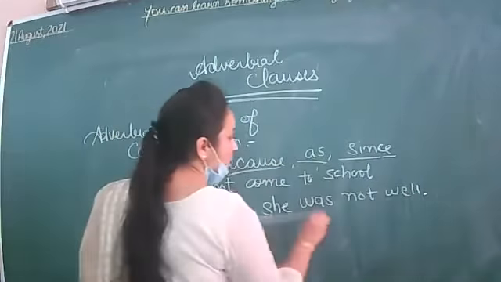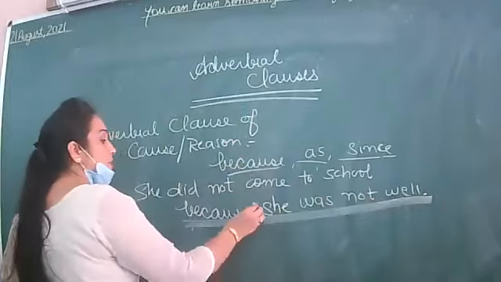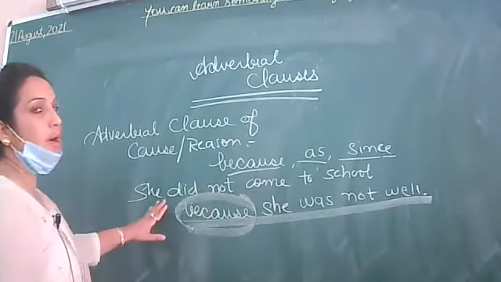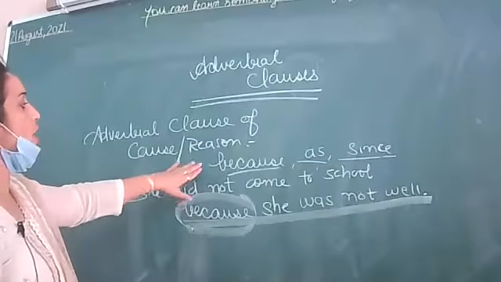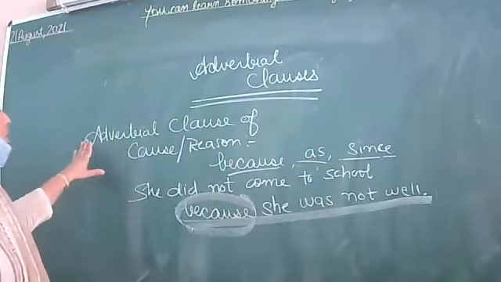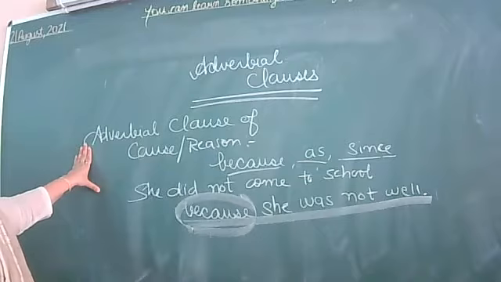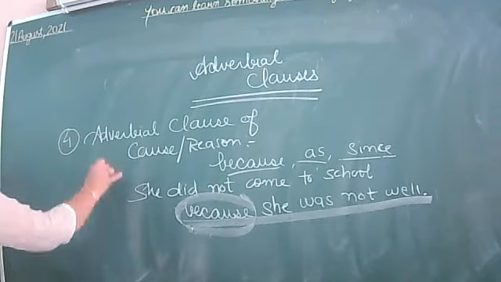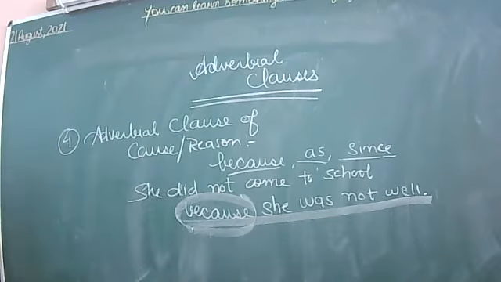So this subordinate clause starts with the conjunction because. Whenever your subordinate clause starts with the conjunction because, as, since, it will come into the category of adverbial clause of cause or reason. This was kind number 4. I have discussed with you. So go through it carefully so that I can move further.